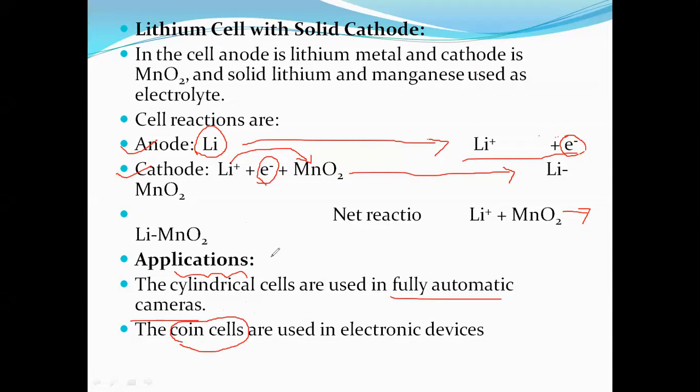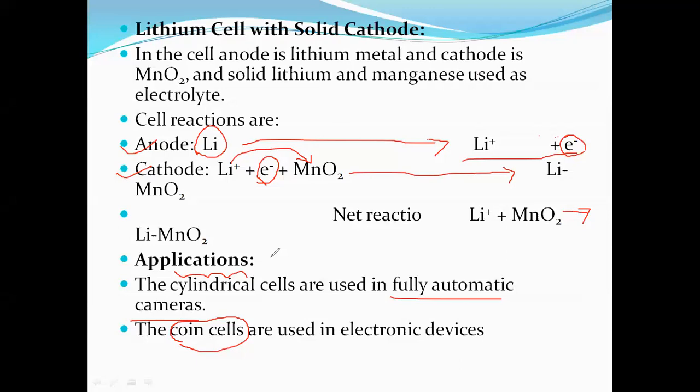Okay, now see this. These are lithium cells of the primary cell category. Within lithium cells we also have different categories: lithium batteries and lithium ion batteries. Lithium batteries are known to be primary cells. Lithium ion batteries are known to be secondary cells.